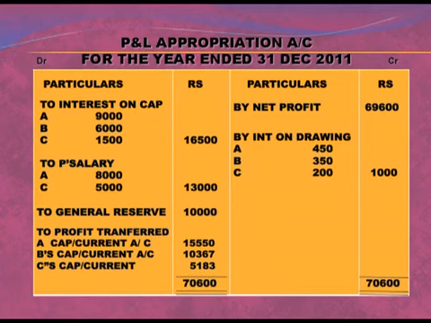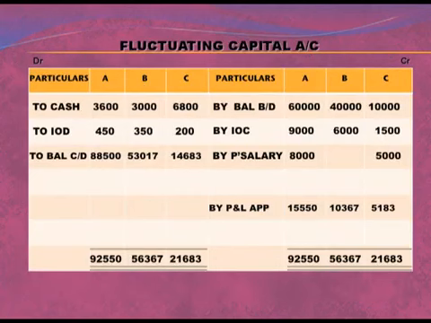From the credit side, that is 70,600, we will deduct all these three points, that is interest on capital, salary and general reserve, and we will get the profit which will be transferred to the partners' capital account and current account.